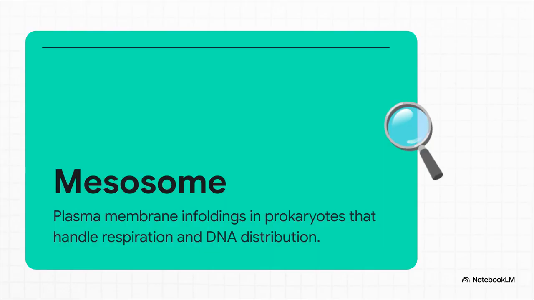Now, since these prokaryotes don't actually have all those complex membrane-bound organelles inside, they have to get a little creative. They do this by literally folding their security gate, the plasma membrane, inwards. We call these clever little infoldings mesosomes. By drastically increasing the surface area, mesosomes step up to handle the heavy lifting, complex jobs like cellular respiration, and even the distribution of DNA to daughter cells. Honestly, it's just a perfect example of making the absolute most out of extremely limited cellular infrastructure.